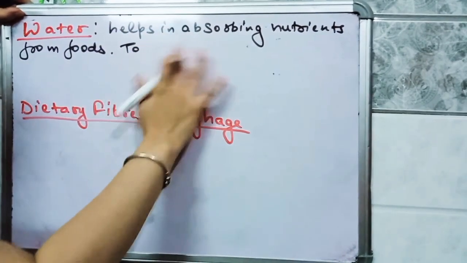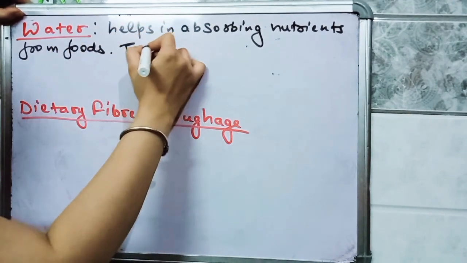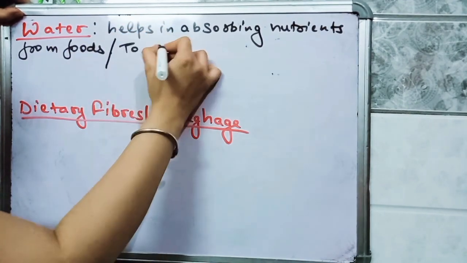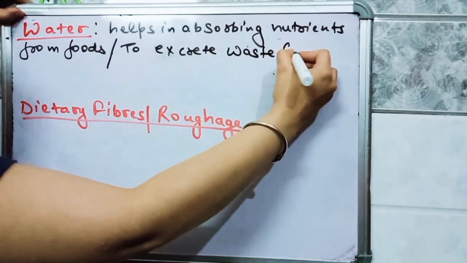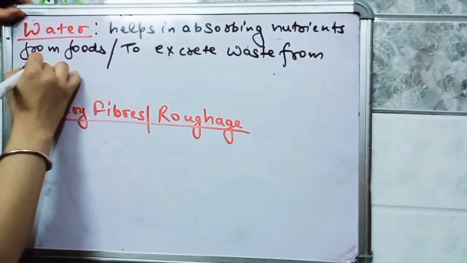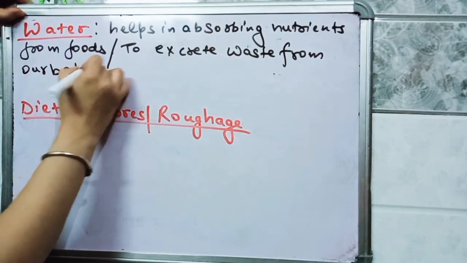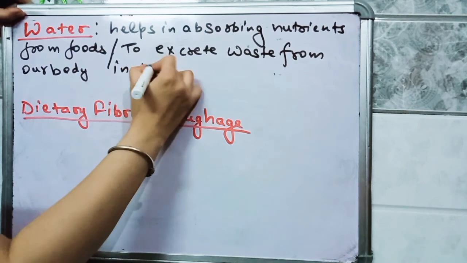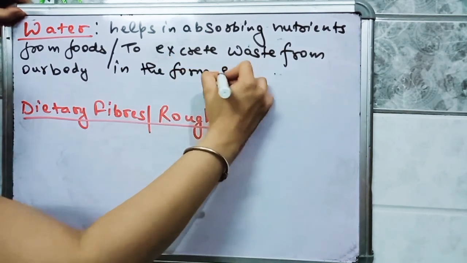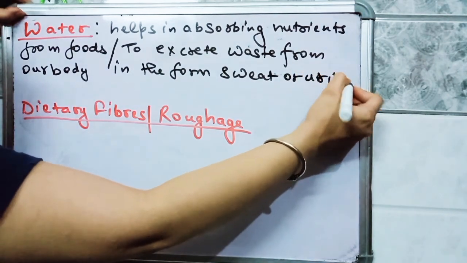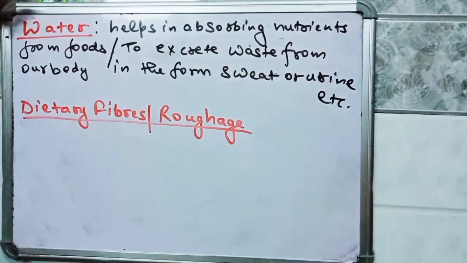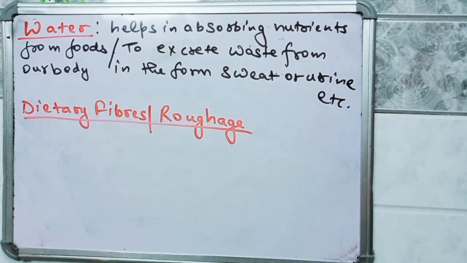It also helps to excrete waste from our body in the form of sweat or urine, etc.